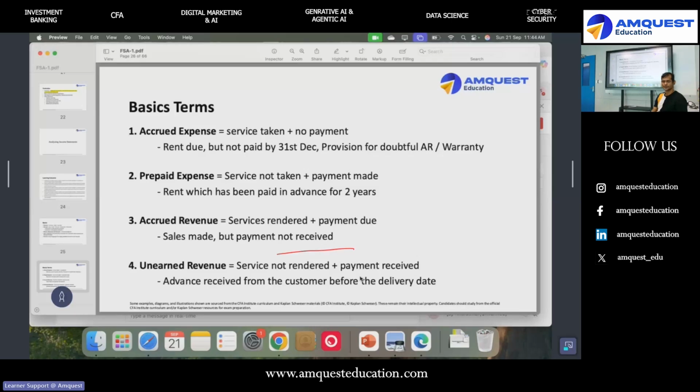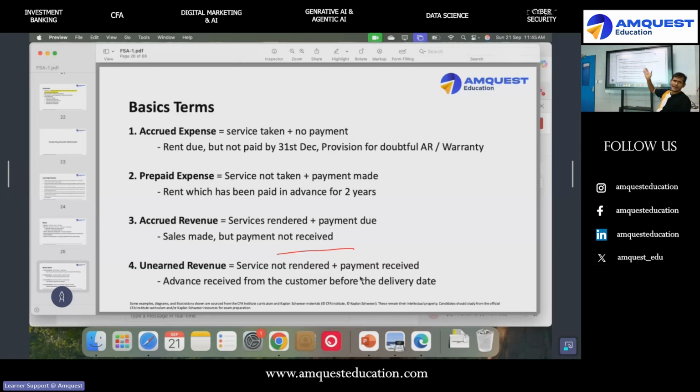Accrued expenses is nothing but expenses incurred but not yet paid. The expense has happened, I've not paid it. Example, rent. I have to pay on 31st every month, I'll pay it on the 2nd of the next month, but I have to record the expense on 31st. It becomes an accrued expense, right?